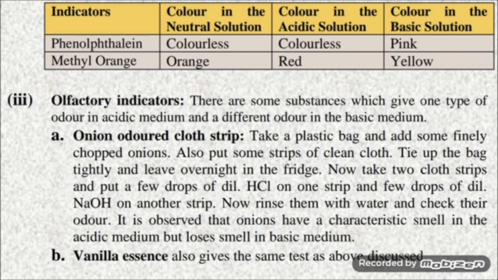Second is vanilla essence. This also gives the same test. Vanilla retains its smell in acidic medium and loses its smell in the basic medium. So this is how you can use smell based indicators, which are olfactory indicators, to distinguish acids and bases.